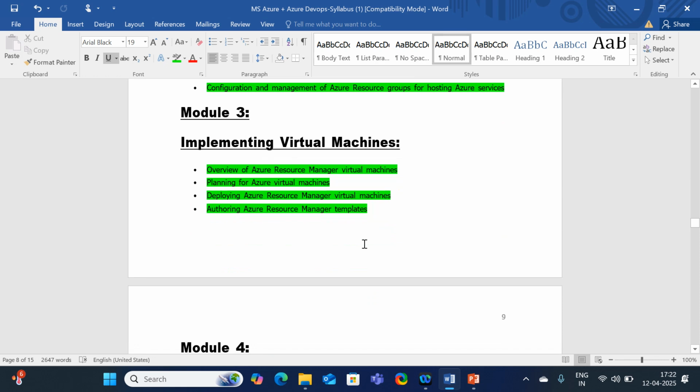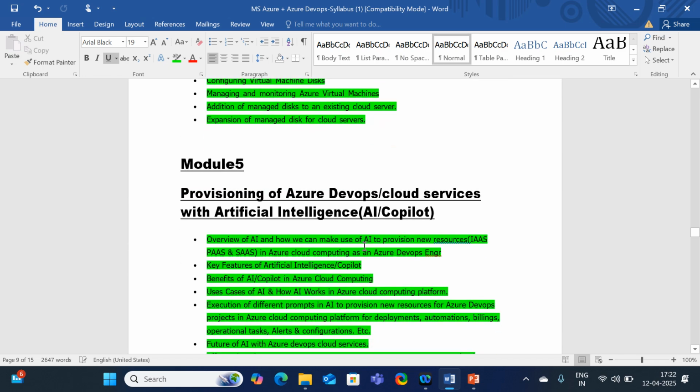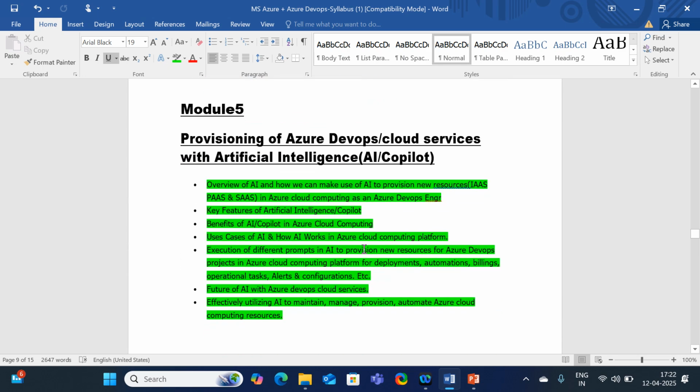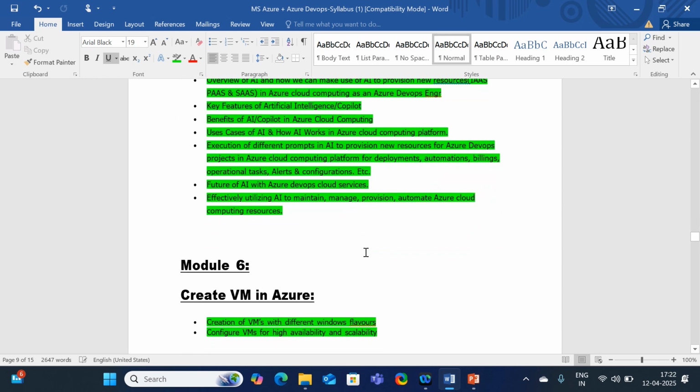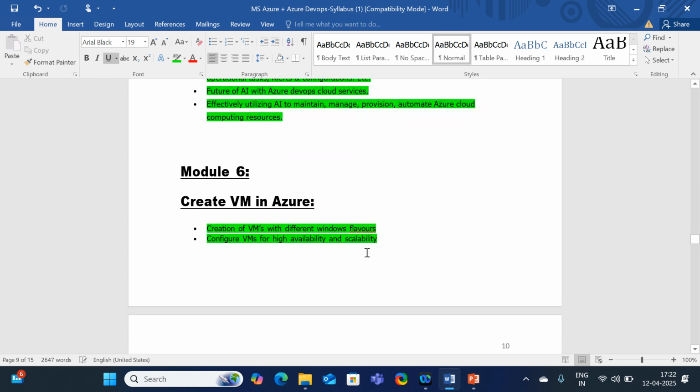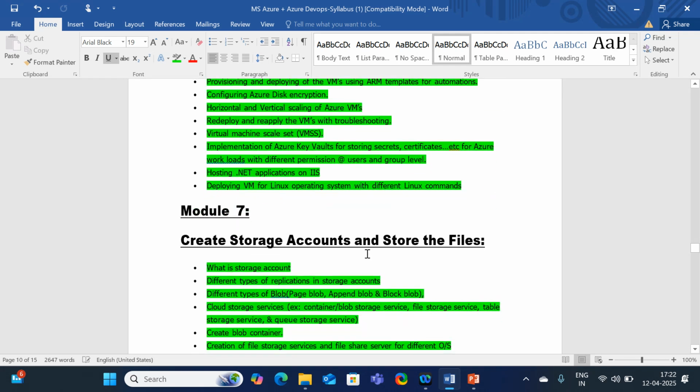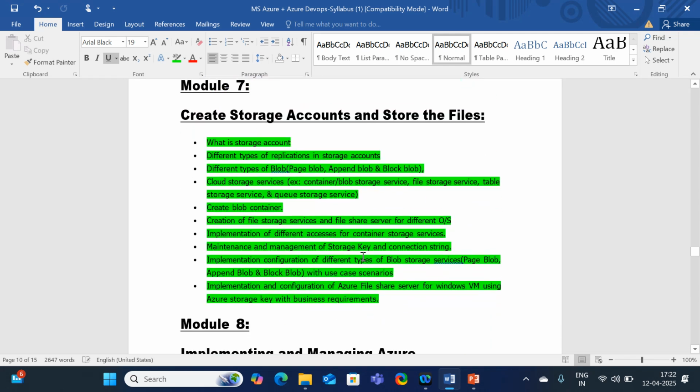So what do you mean by VM? VM is nothing but simply what we can call a server. How a server will be created, and how server management will be done, and how with the help of AI we can communicate with the resources, how we can take help from AI while we are facing any kind of issues with any of the resources. So let us have a discussion on it, and creation of VMs and storage account.